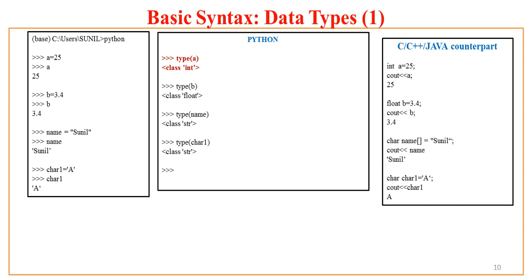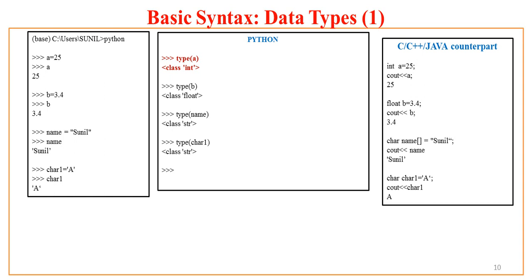As you have already seen, I have created four variables, that is variable A, variable B, variable name, variable char1. Now if I try to know the type of these variables in Python, you will find Python returns the type of that particular variable.